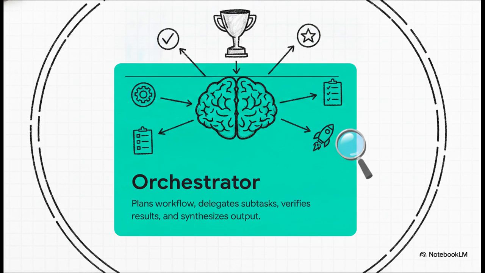Its crucial job is to frame the success criteria. It figures out, okay, what does a win actually look like here? It plans out the waves of tasks, dispatches the individual briefs, and then it just waits. When the results start rolling back in, it verifies every single one and finally synthesizes all of it into the final deliverable. So it's all about management.